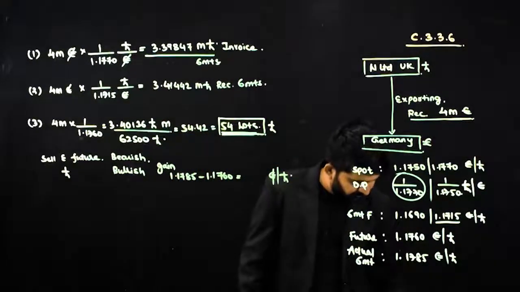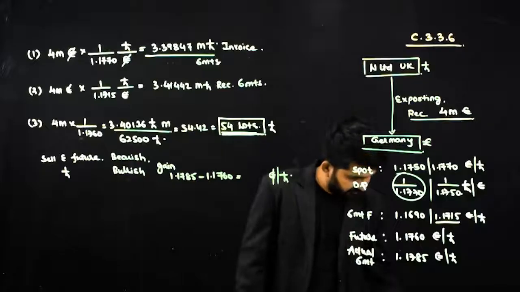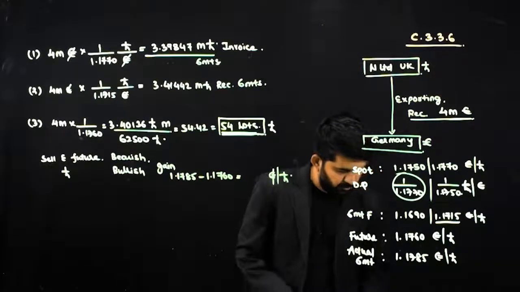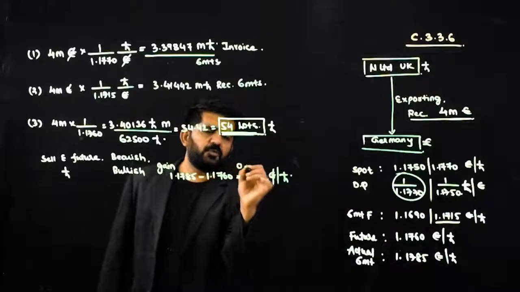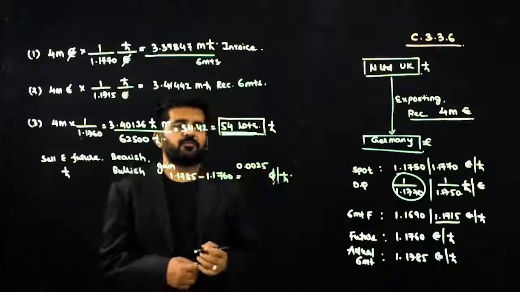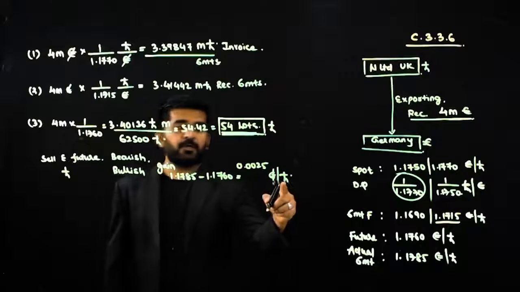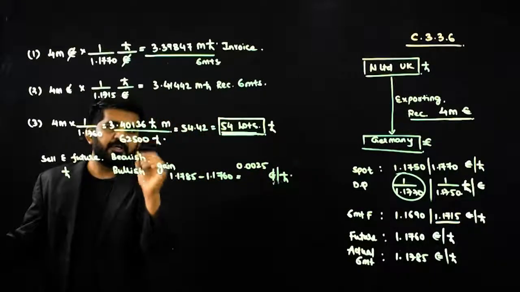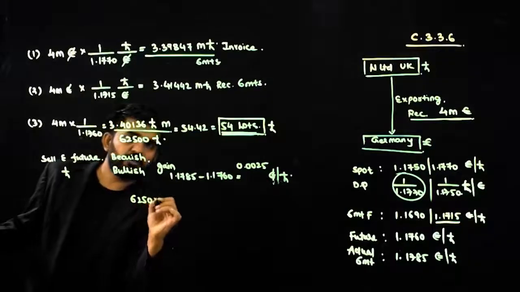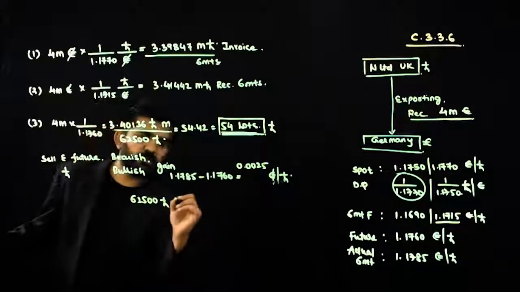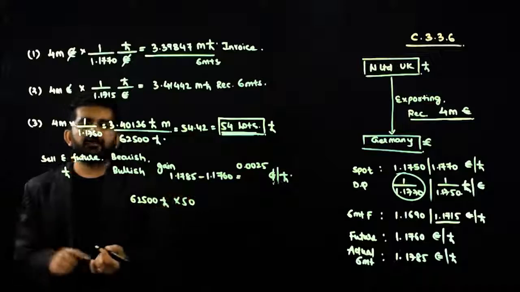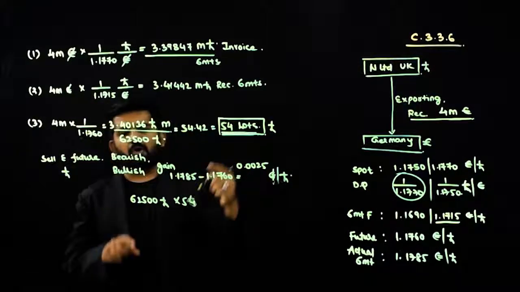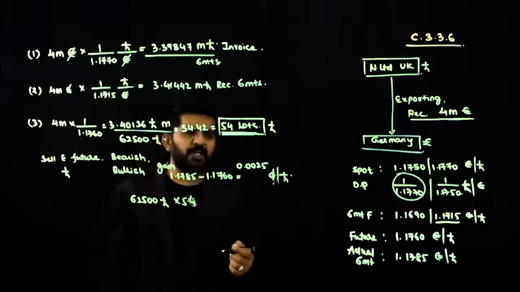So it is 1.1785 minus 1.1760 is equal to 0.0025 euro per pound is your profit. Is it correct? How much was your exposure? It is 62,500 pound multiplied by 54, because I was having 54 lots of 62,500 pound each.